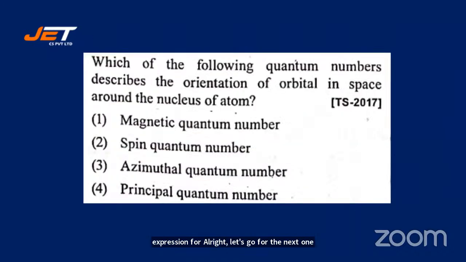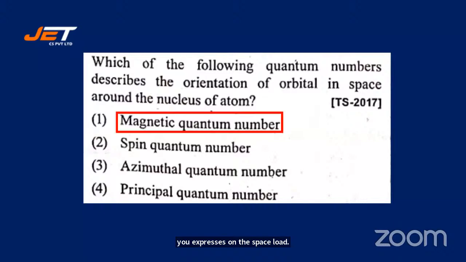Which of the following quantum numbers describes the orientation of orbitals in space around the nucleus of the atom? A quantum number orientation describe చేస్తుంది space లో. Orientation ని express చేస్తుంది space లో. Okay, let's see the answer. Yes, magnetic quantum number. ఏది షేప్ ఎక్స్ప్రెస్ చేస్తుంది? షేప్ ని ఏది డిస్క్రైబ్ చేస్తుంది? Angular quantum number. Azimuthal quantum number, right?